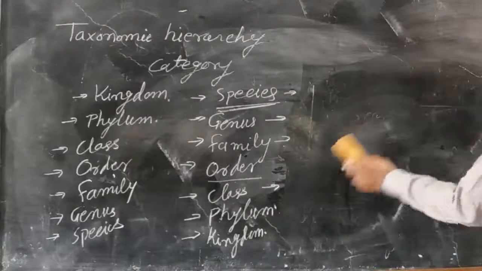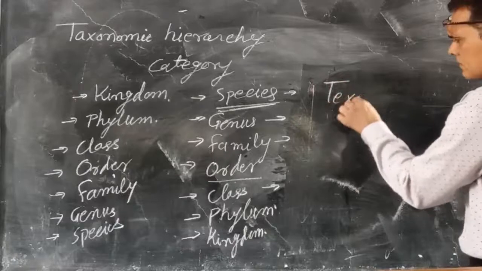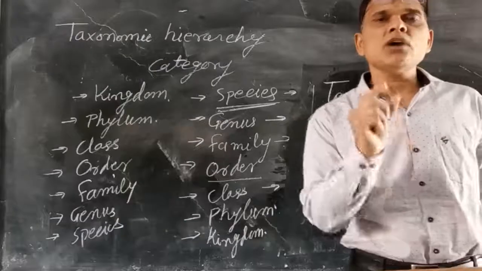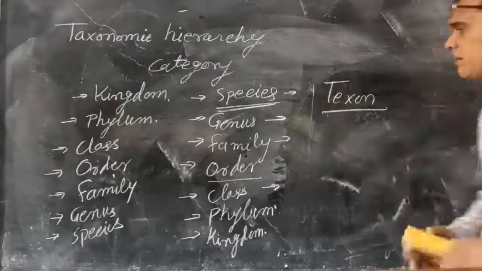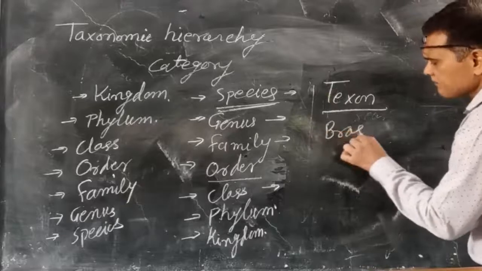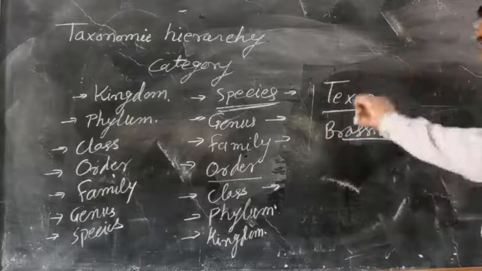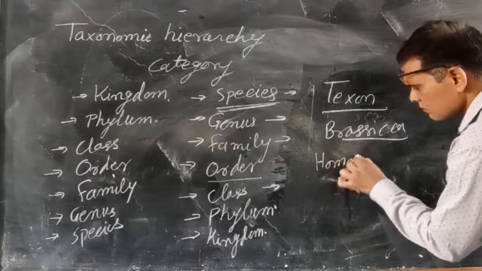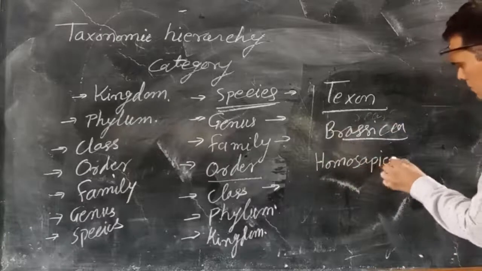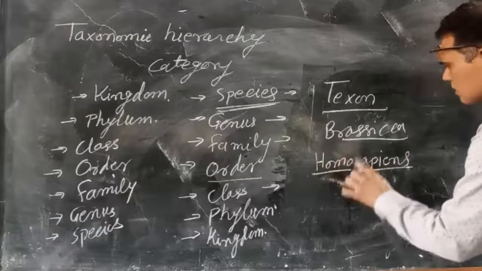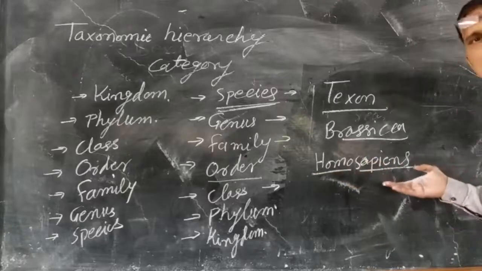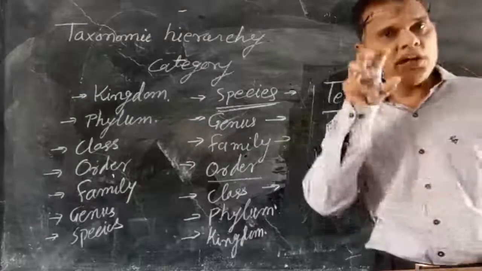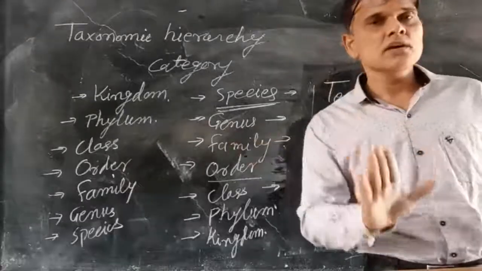Now one more thing is the taxon. Taxon is the individual category of an organism. Just like Brassica, the genus, is the taxon of cauliflower. Just like Homo sapiens here, that is the taxon of human beings. This is the genus, this is the species, but together it is known as a taxon, the individual category of an organism.